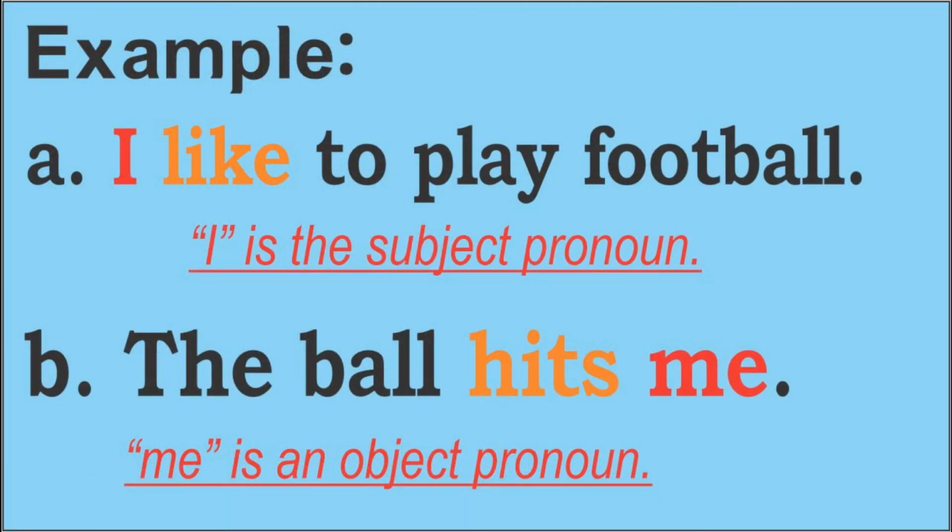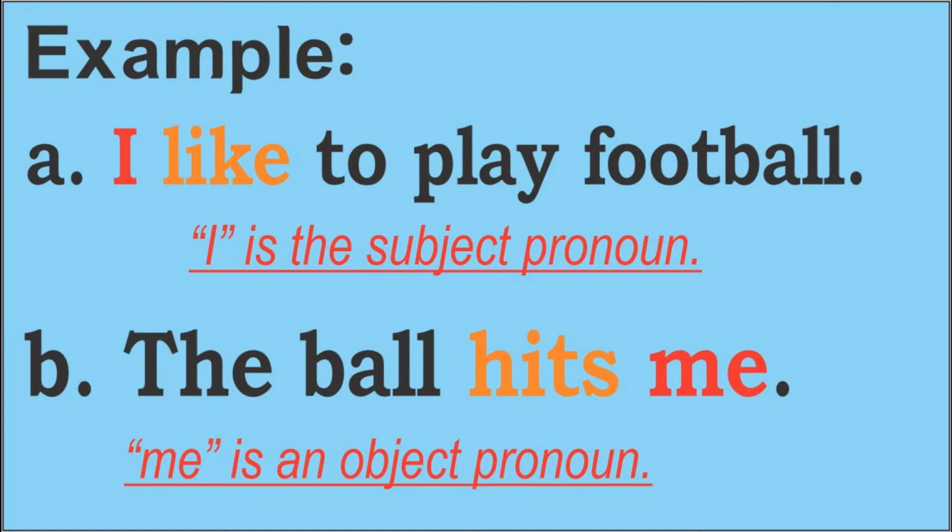Okay, we start this page with an example. Example: I like to play football, line A. I like to play football. I look at the word I and look at the word like. I is a subject pronoun. I is used before the verb.